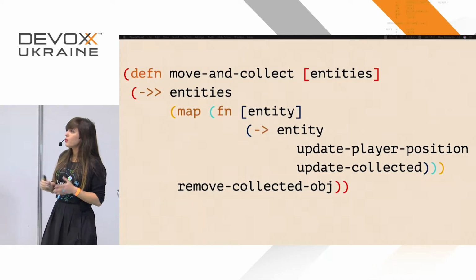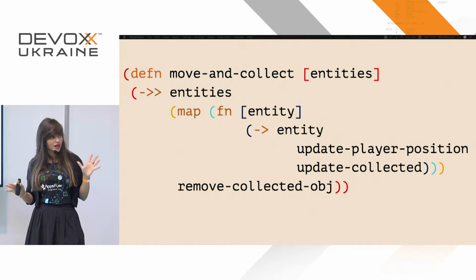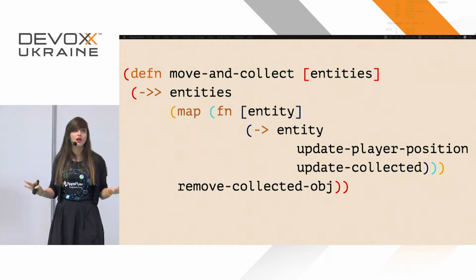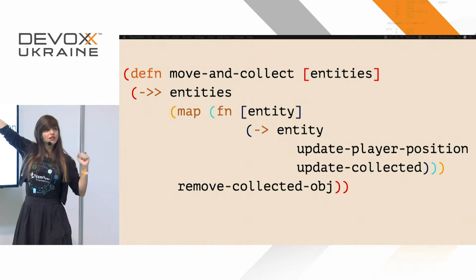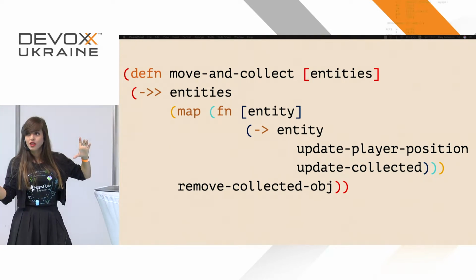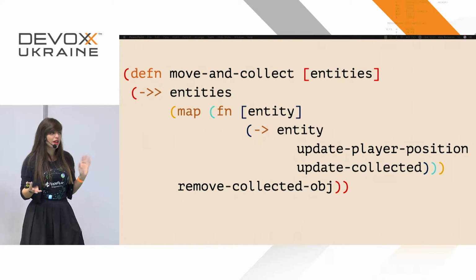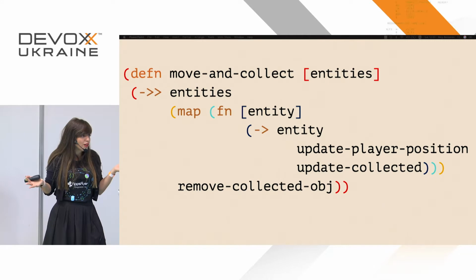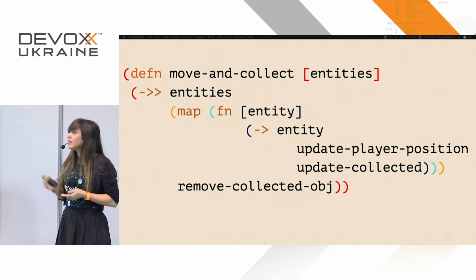OK, we're going to read this code slowly together and understand what's going on here. But the first thing that you're already familiar with is the entities. We all saw what it contains, right? We have the cow and we have the apple. It's a vector containing all of the entities of the game. We only have 2, but if we need more, isn't it easy to create more? Yes, it is. It's pretty understandable. So let's talk about this code.